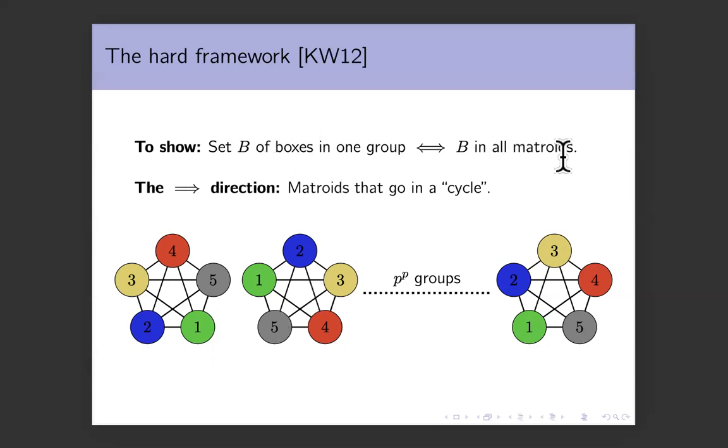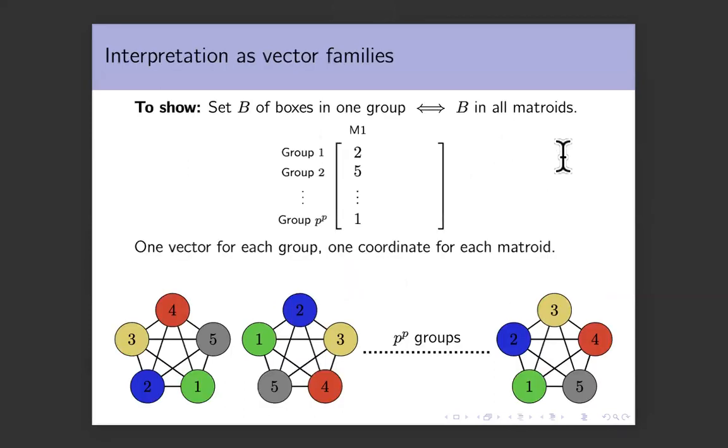Okay. In fact, having matroids that always go in a cycle gives us a very clean representation of these matroids. Suppose I want to represent a matroid that always goes in a cycle. Then all I have to do is write a sequence of P numbers, one for each group. And the number for group 1 is just the part that the bottommost or the lowest element of the group lies in. So we said that the lowest element of group 1 lies in the second part, so we write 2 for that. Here it lies in the fifth part, we write 5 for that, and so on until you eventually write 1 for the last group. And this sequence of numbers uniquely defines the first matroid.